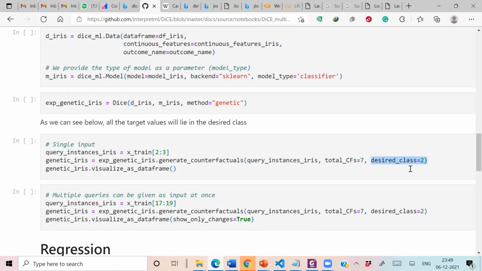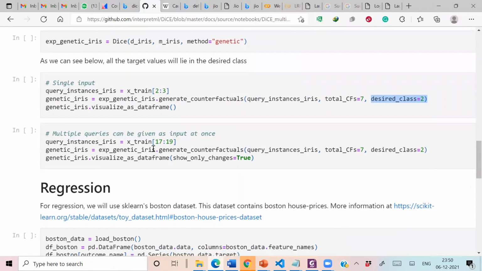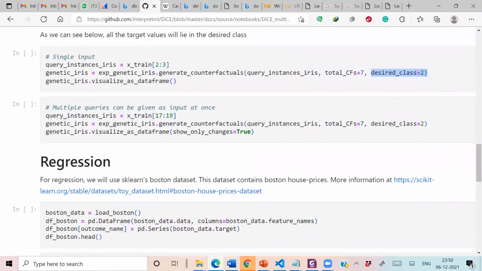This is important because earlier we were just flipping, we were just mentioning the opposite. But in case of multiple classes, we have an attribute desired_class, where we can specify directly as 2, 3, or 4. And again, you can pass a single instance or you can pass multiple instances to generate explanations.